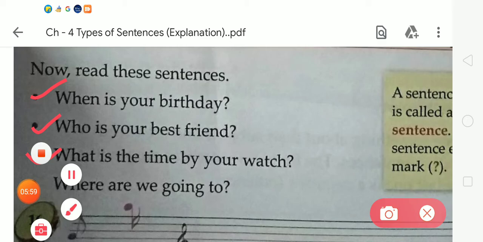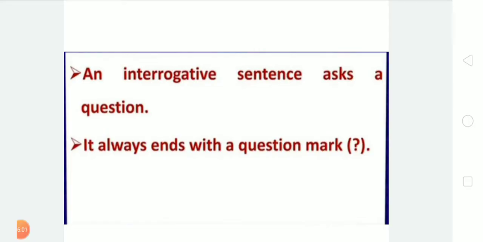Now next, you must remember about the interrogative sentence, that an interrogative sentence asks a question and it always ends with a question mark. It is very important for you. You have to learn this.